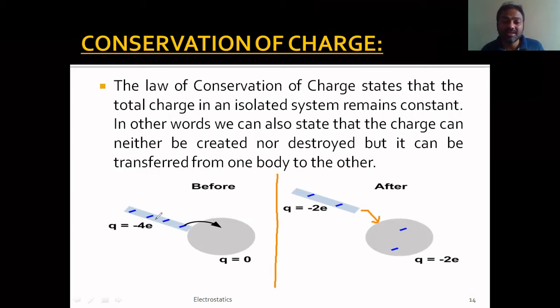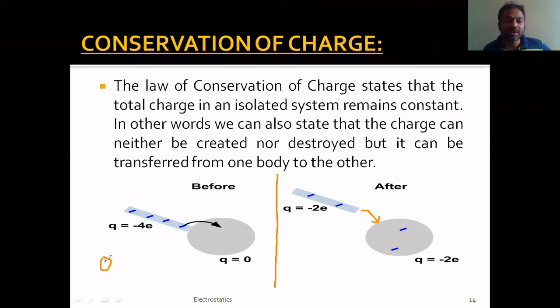And again, since the rod is losing two electrons to the sphere, the total charge on this rod becomes minus 2e. It is simple mathematics, so try to get it. Now this is an isolated system, in which we are studying the total charge of that system before applying friction and after applying friction, or before bringing them in contact and after contact. So anyway, this is an isolated system.